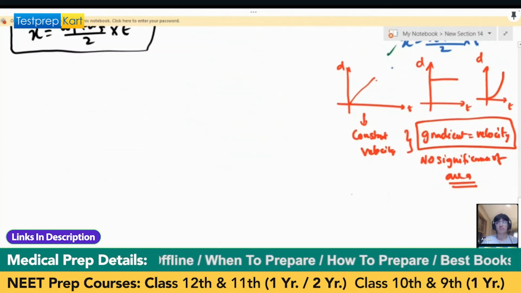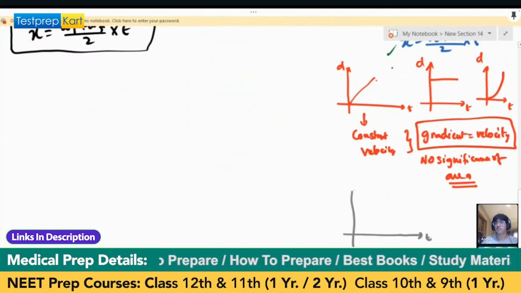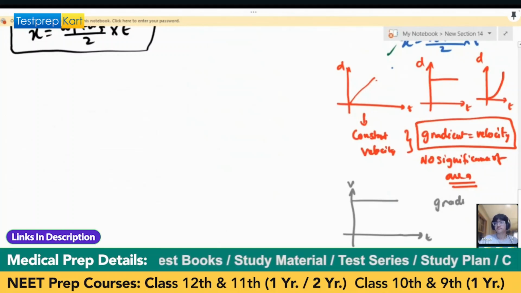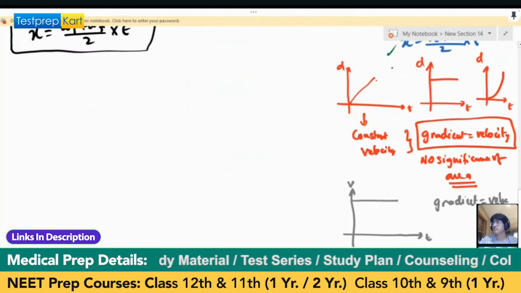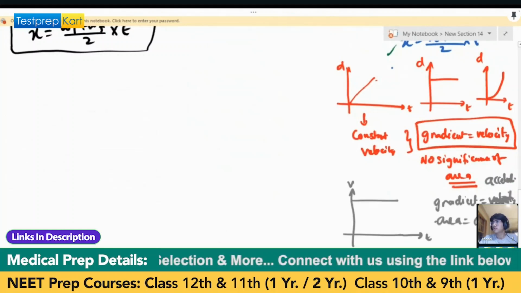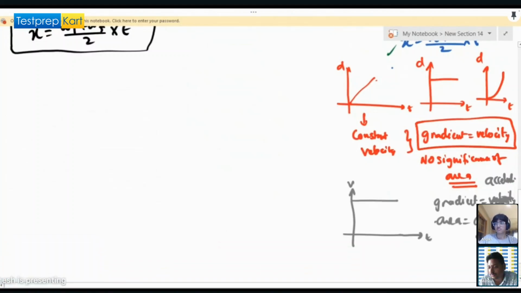And if we are having the velocity against time graph, in this the gradient will be acceleration, and area will be change in displacement or distance traveled. Okay.